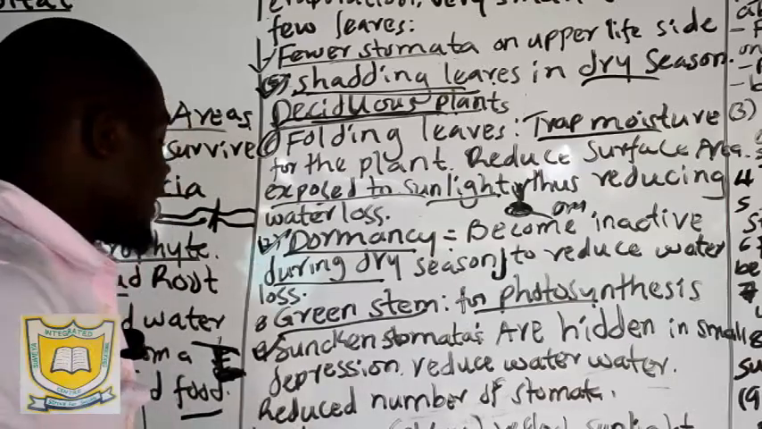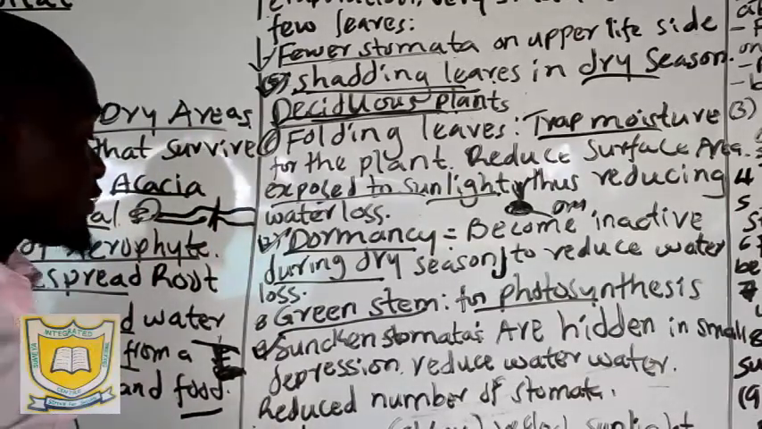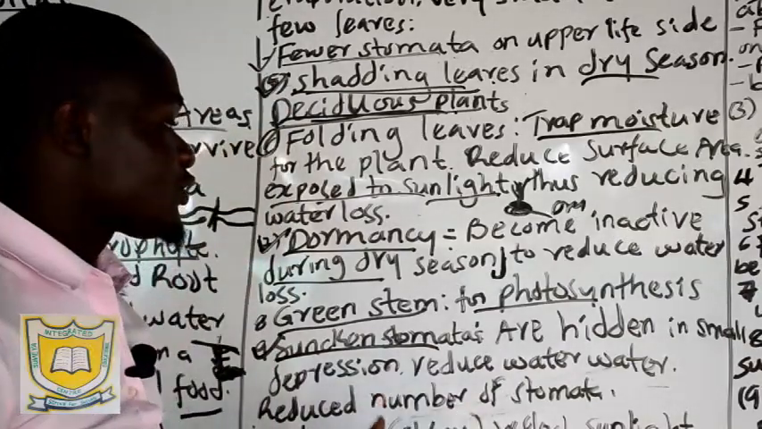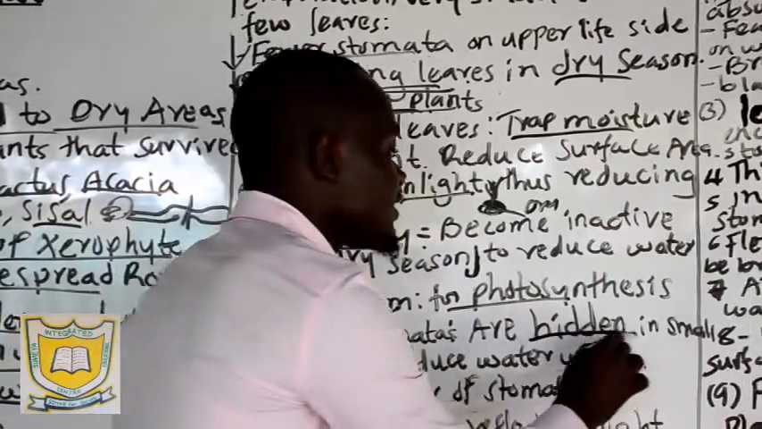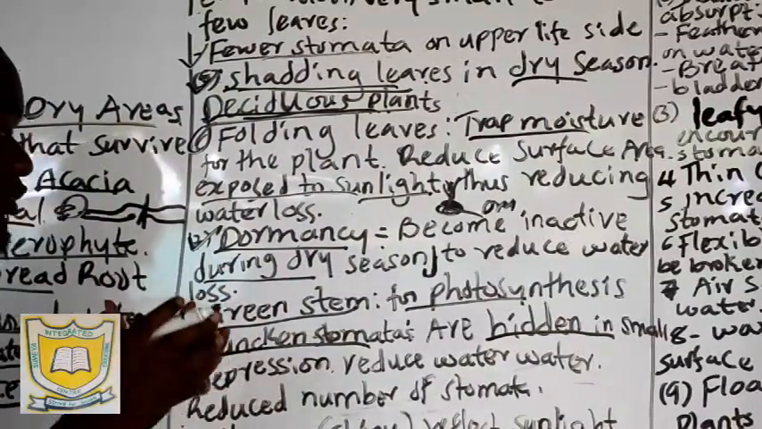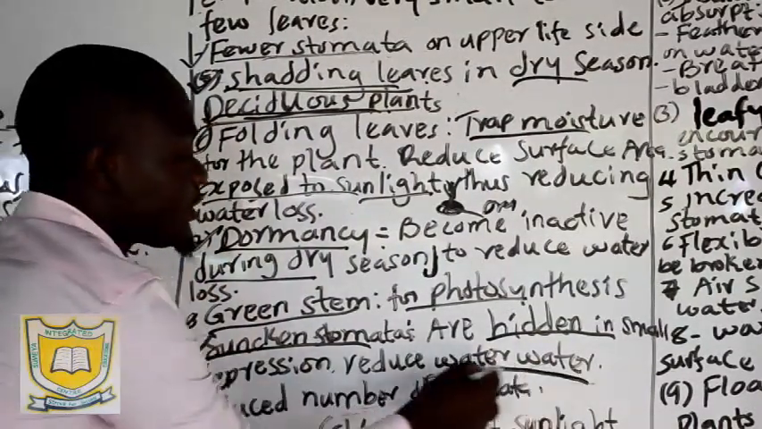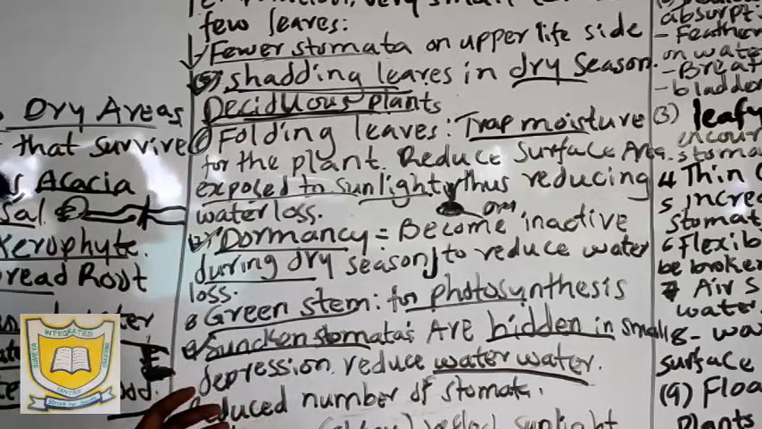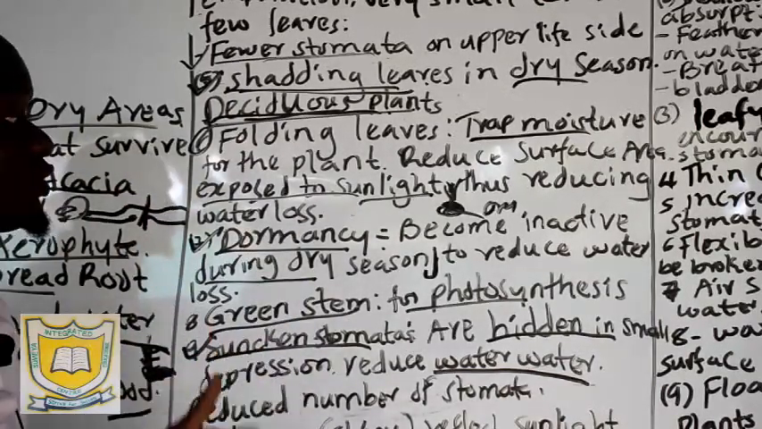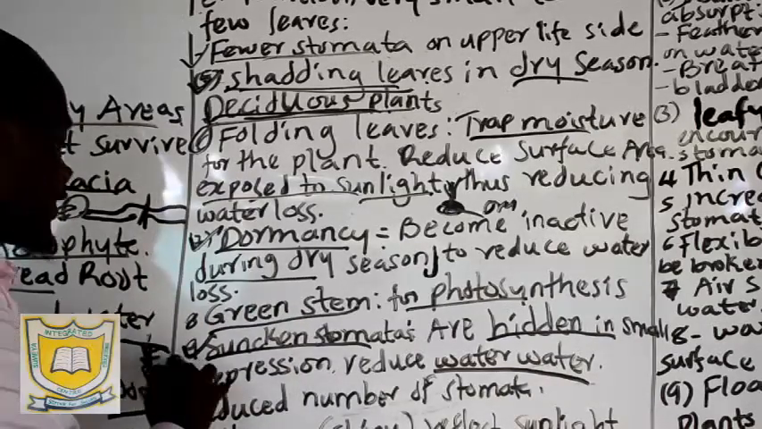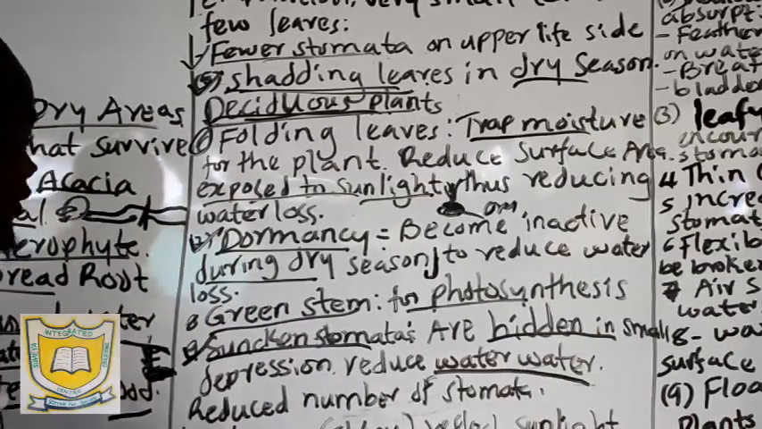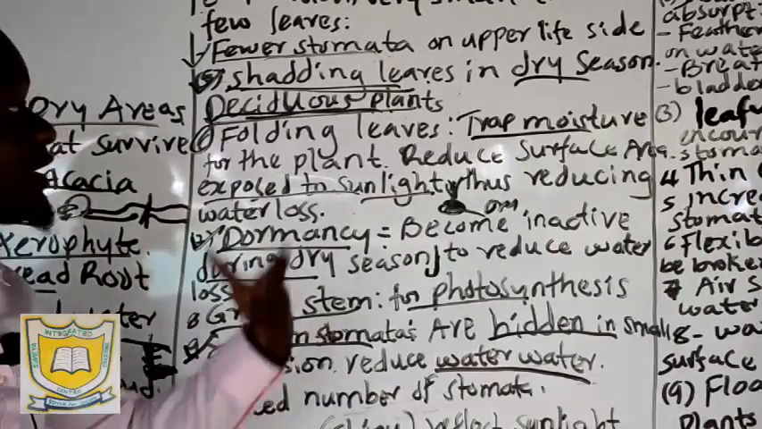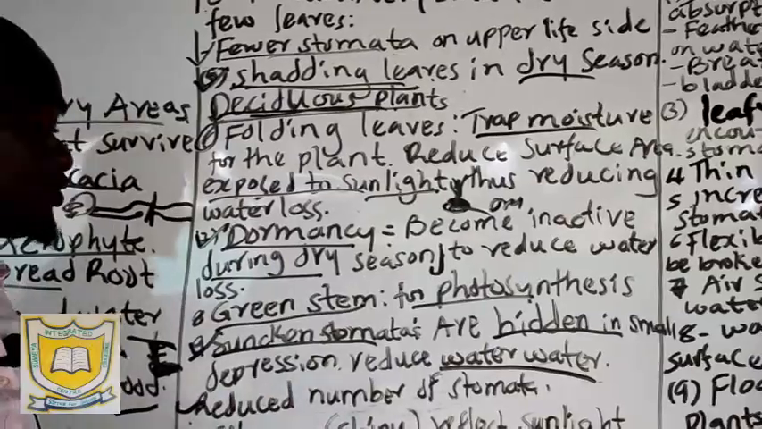Now, the other characteristic of dry season plants, we say they have sunken stomata. What is sunken stomata? When you say sunken stomata, these are stomata hidden inside very small depressions, that reduces the rate of water loss. And most of these characteristics of dry season plants are just to reduce the water loss. Also this sunken stomata reduces the number of stomata that are exposed to the environment, hence reducing water loss.